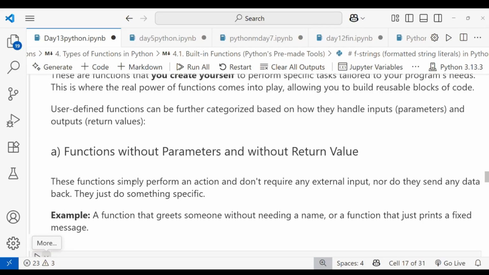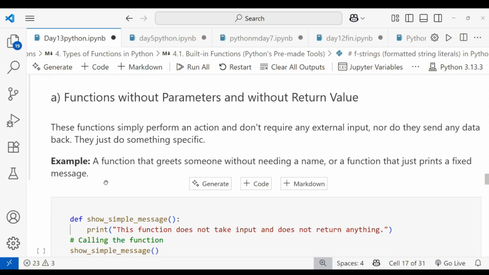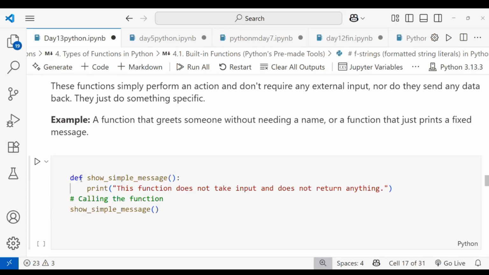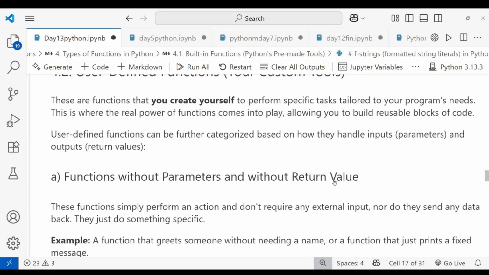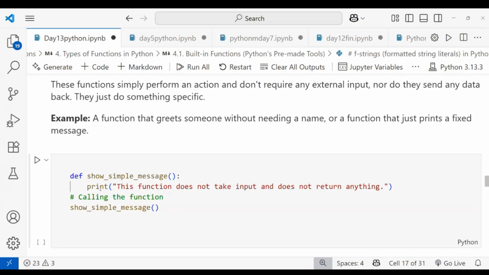Let me take one example: a function that greets someone without needing a name, and just prints a fixed message. I'm defining a function with the name show_simple_message, and I'm giving only the parentheses. Inside that, I'm not passing any parameters. That is a function without parameters and without return value. I'm printing a message: this function does not take input and does not return anything.